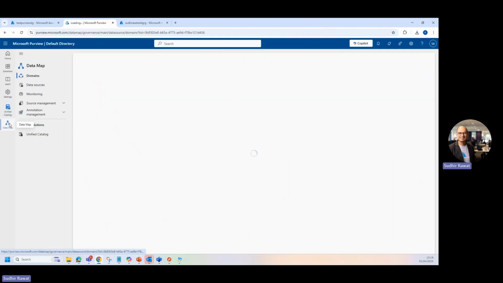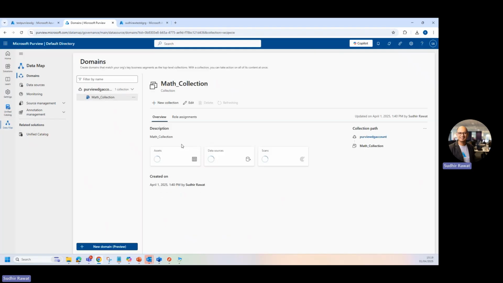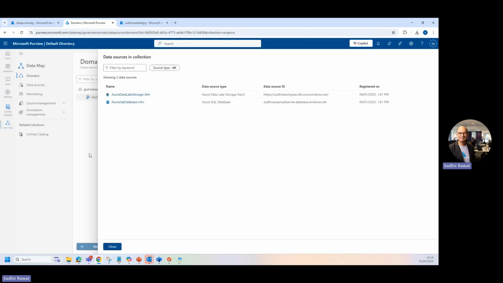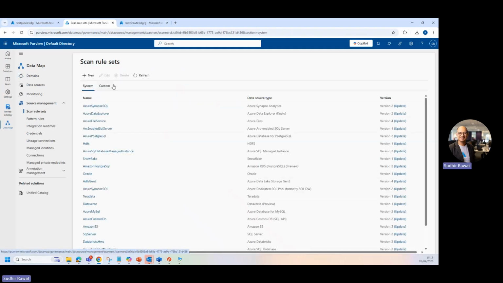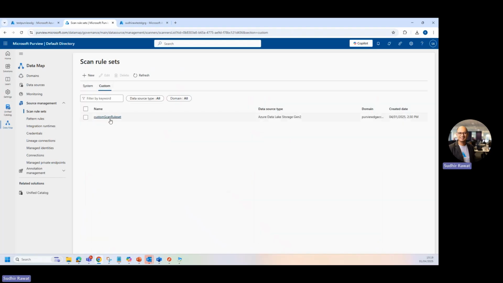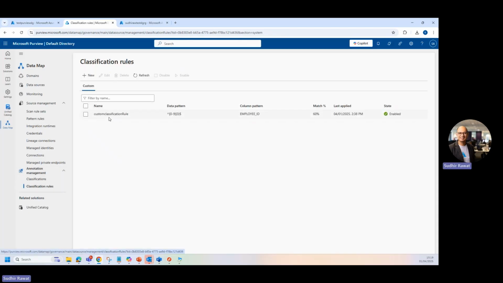Now let's go and look for the collection. So I've already have this collections, and it has two data sources, two scans, which all looks good. If I go to the source management, if I look for my scan rule sets, go to the custom, I can see my custom rule sets. Let's go to the classification. In the custom, I got my custom classification, and the classification rules also is there.